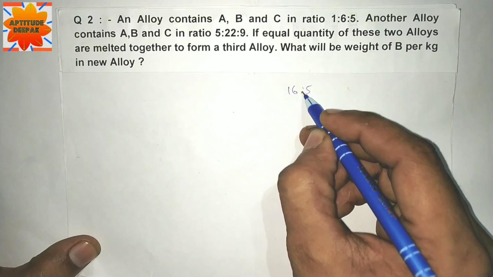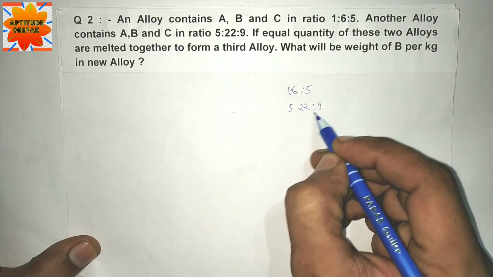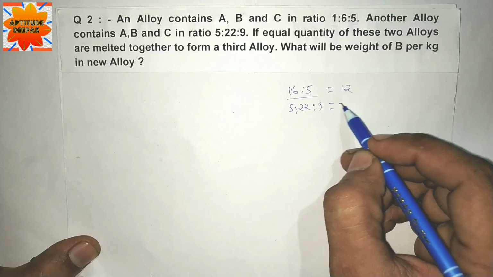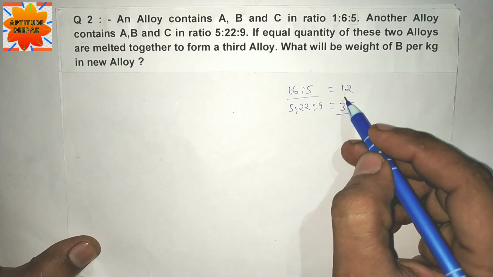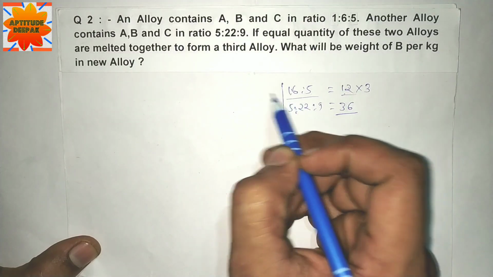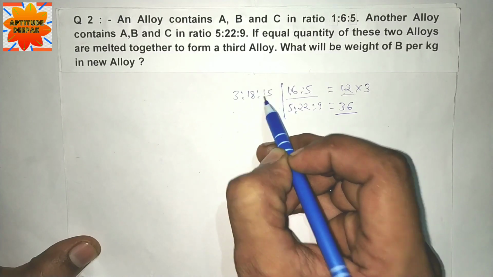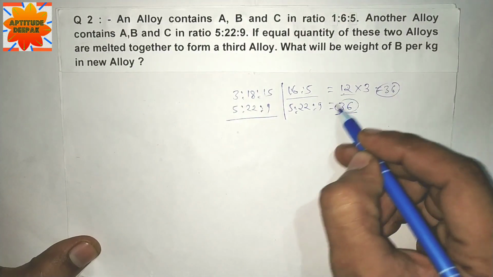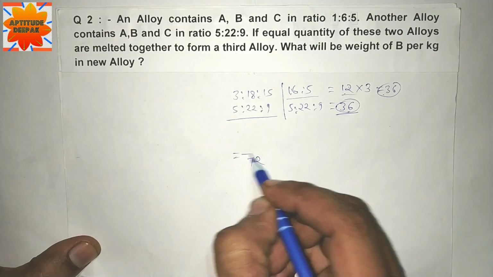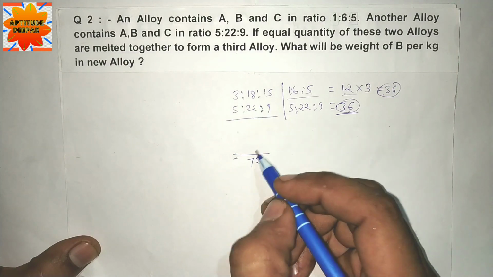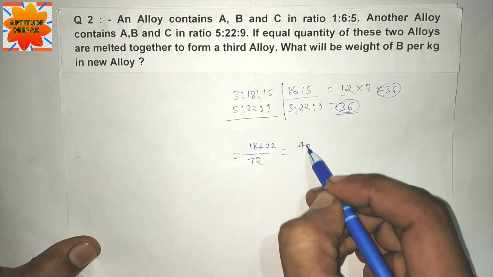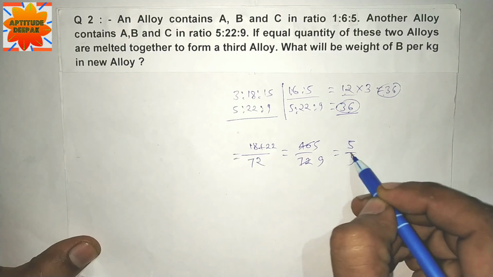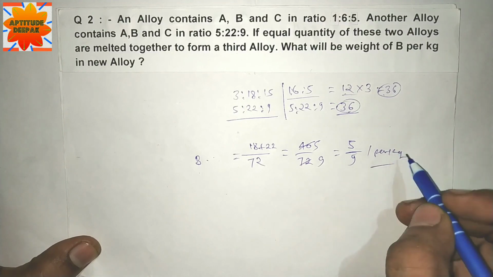1, 6 and 5. And 5, 22 and 9. Adding them: 1 plus 6 plus 5 is 12, and 5 plus 22 plus 9 is 36. For equal quantities, the first should also be 36, so multiply by 3: 3, 18, 15. The alloys are 5, 22, 9 and 3, 18, 15, with equal quantities of 36 and 36, total 72. Weight of B is 18 plus 22, which is 40 by 72, that is 5 by 9 per kg. This is the answer.